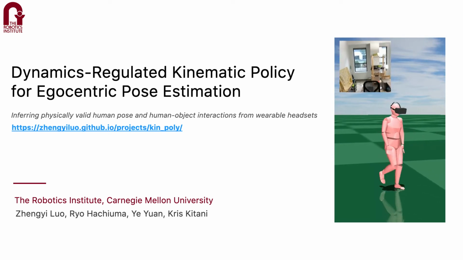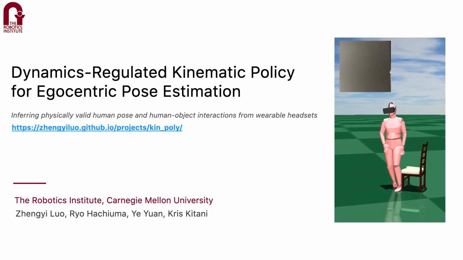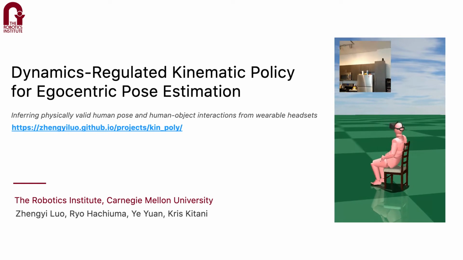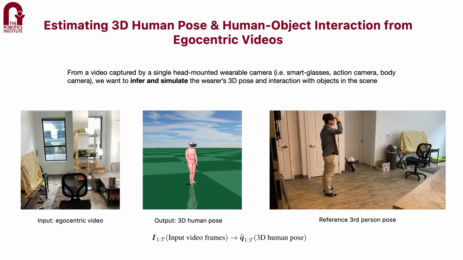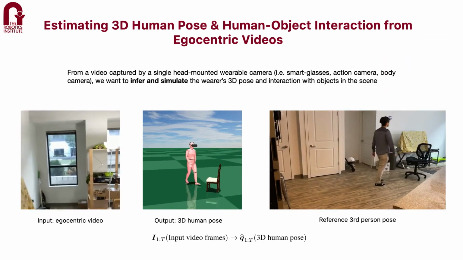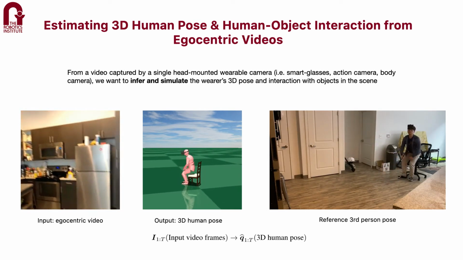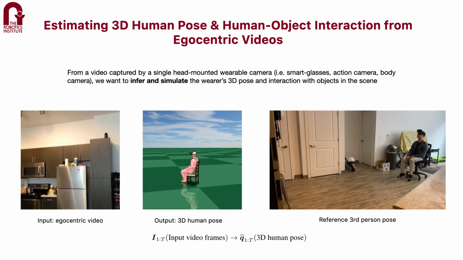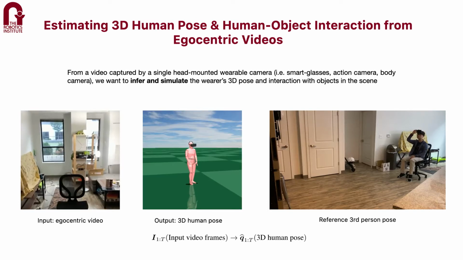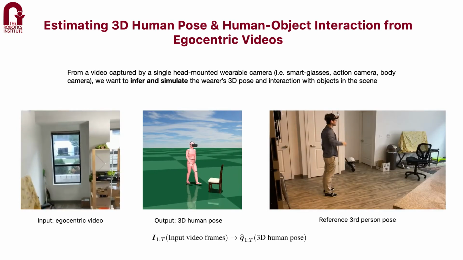Hi there! Today we present Dynamics Regulated Kinematic Policy for Egocentric Pose Estimation. From a video captured by a head-mounted camera, we aim to infer and simulate 3D human pose and human object interactions such as sitting on a chair or pushing a box.